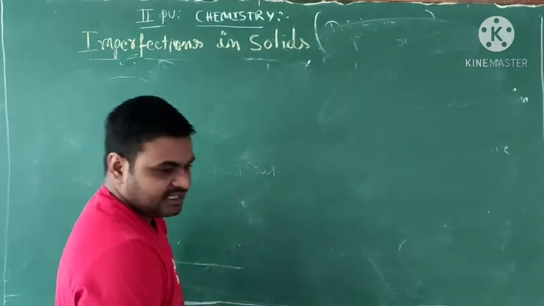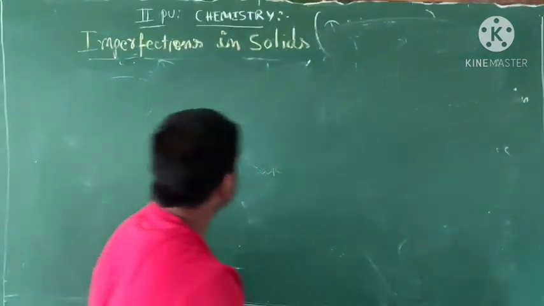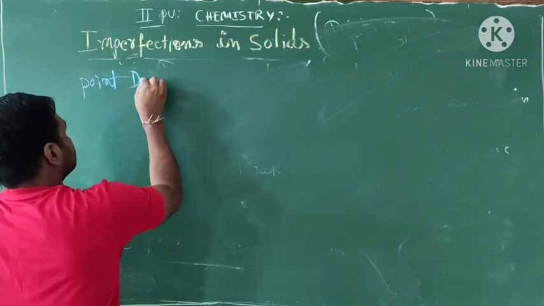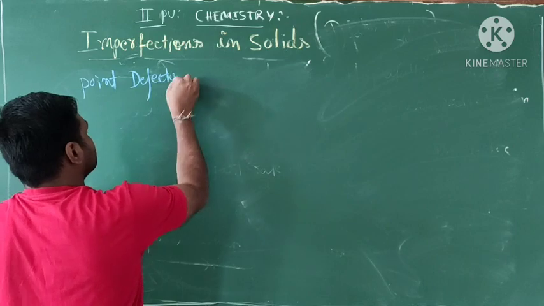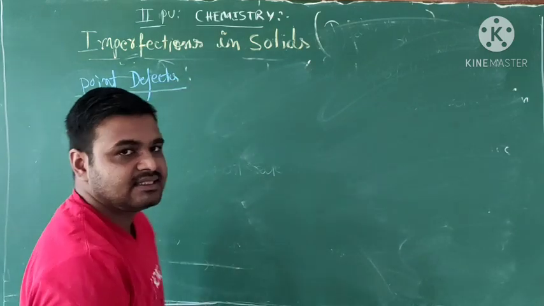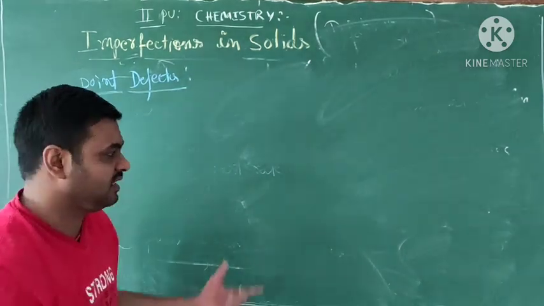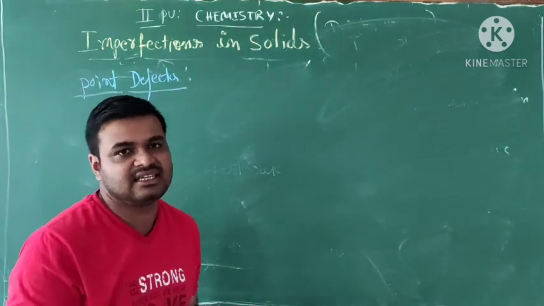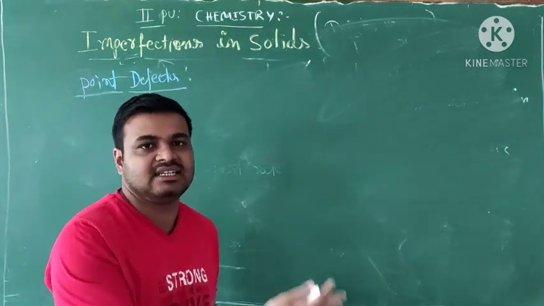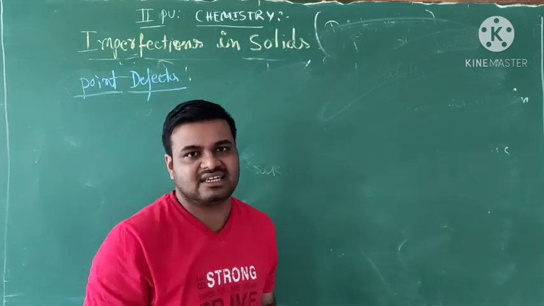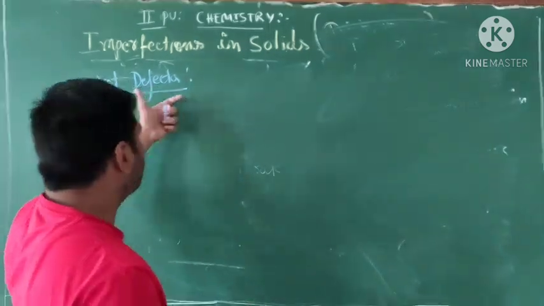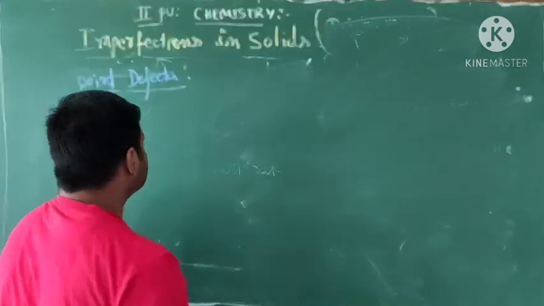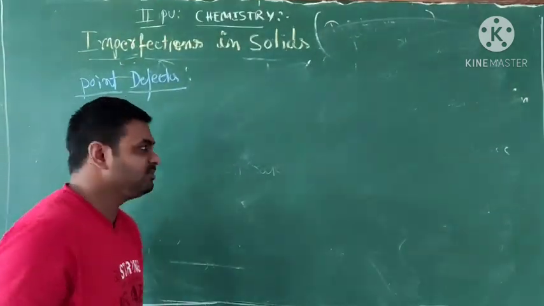Okay, students, the next one is point defects. Already know that deviations or irregularities in an ideal arrangement around a point or an atom are called what? Point defect. Observe three point defects. We can observe three different types.